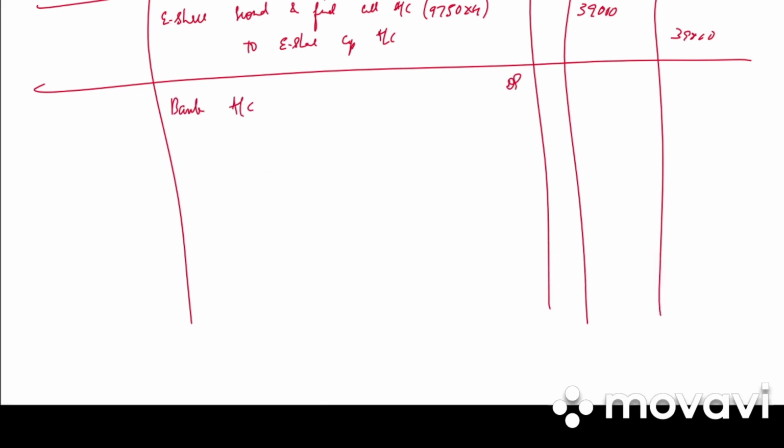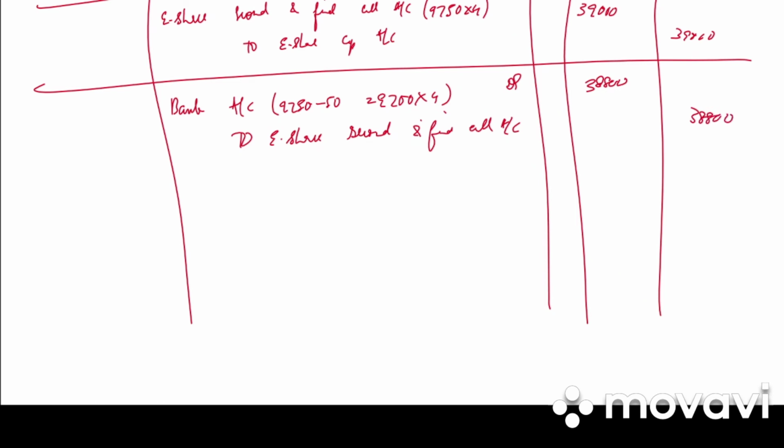Then again they have said that 50 shares were not paid on second and final call. So bank account debited to equity share second and final call account. 9,750 minus 50, 9,700 into 4, 38,800 debit, 38,800 credit. Write the narration. Second and final call money received except on 50 shares.